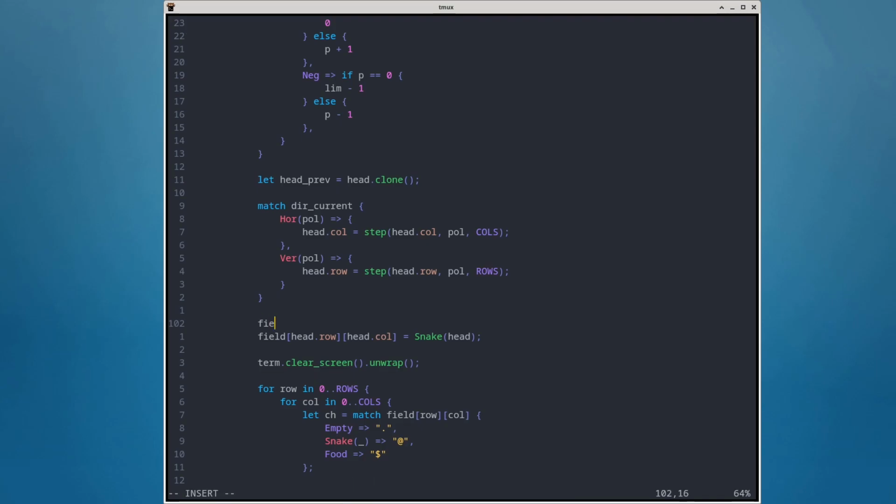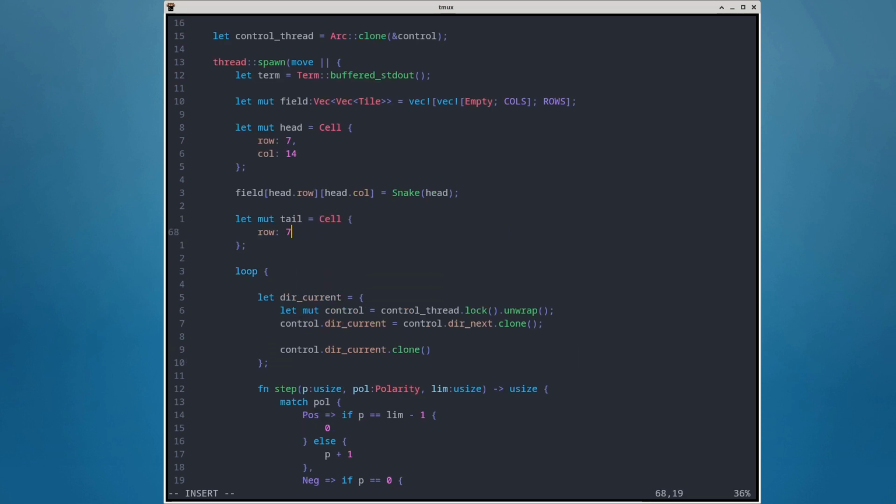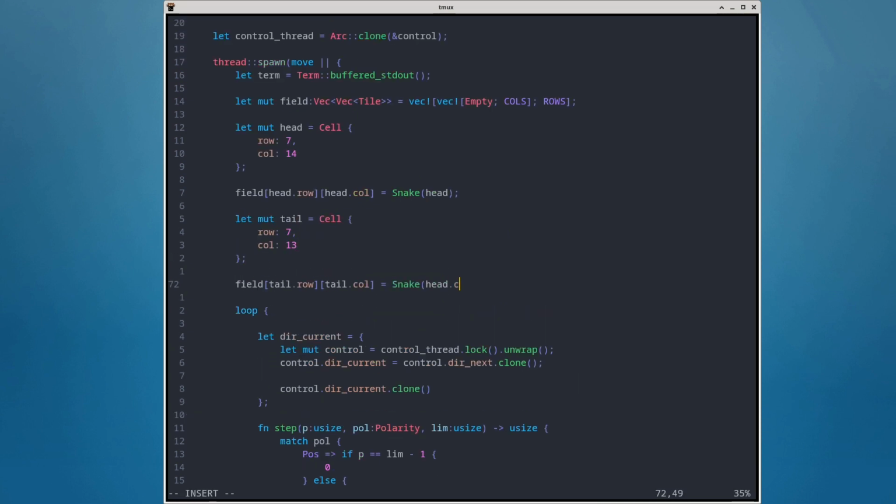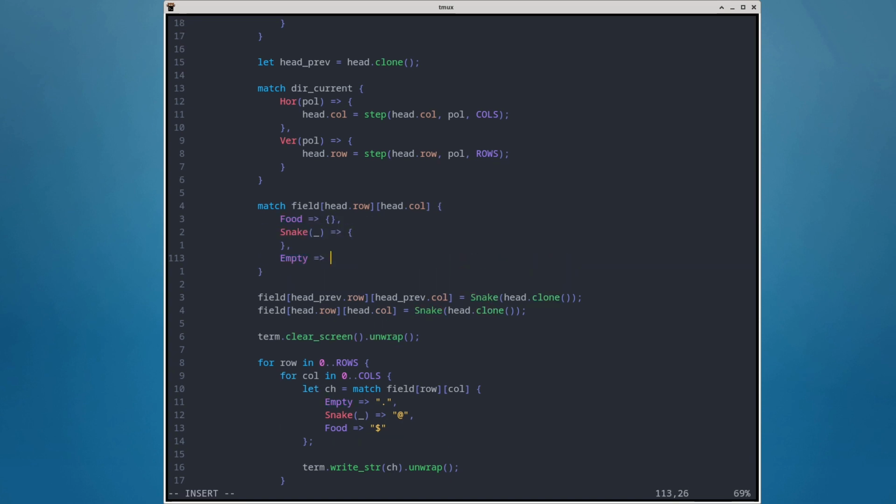But let's get back to implementing the game logic. The head will move to the next cell, leaving behind a snake piece tile with coordinates of the cell the head moved to. Tail of the snake should move to the cell occupied by the next snake part, leaving an empty cell behind itself. Now let's implement food.